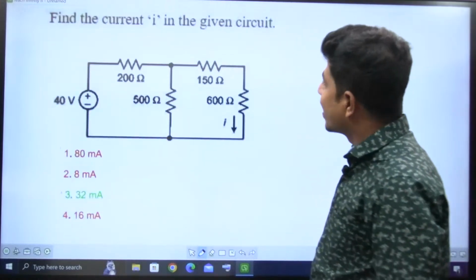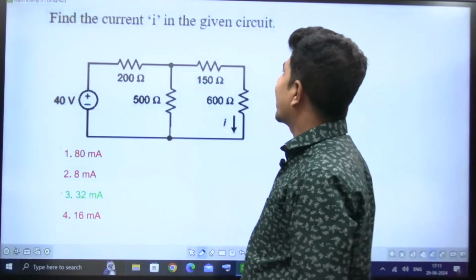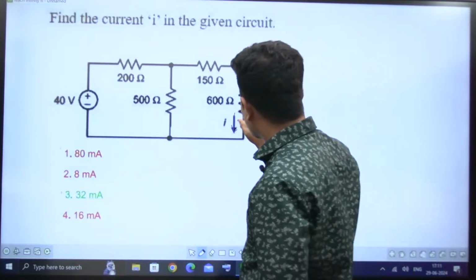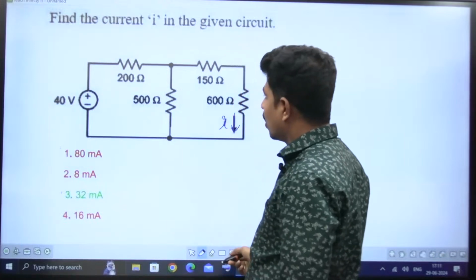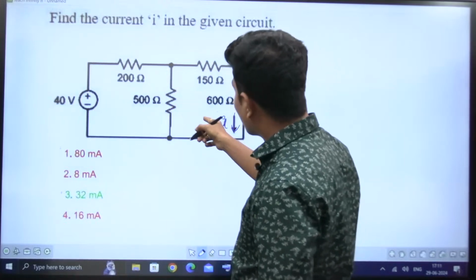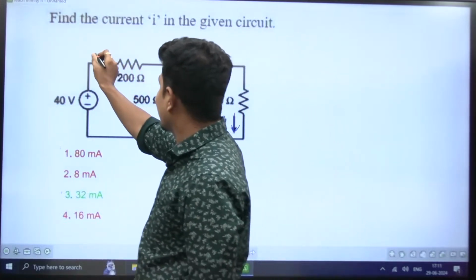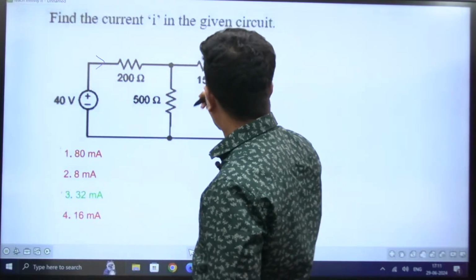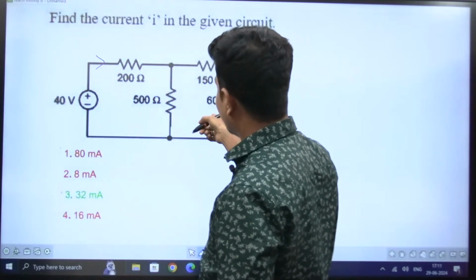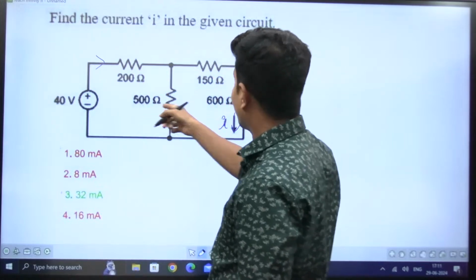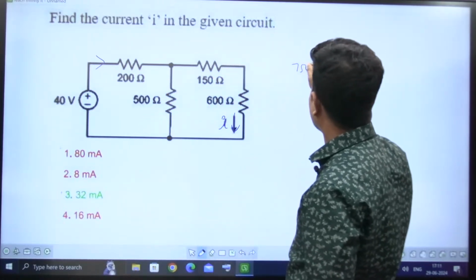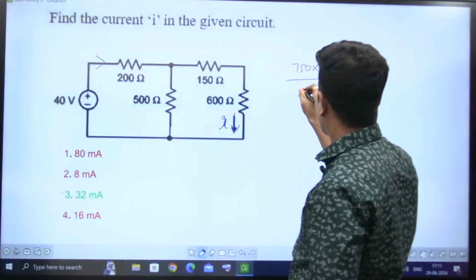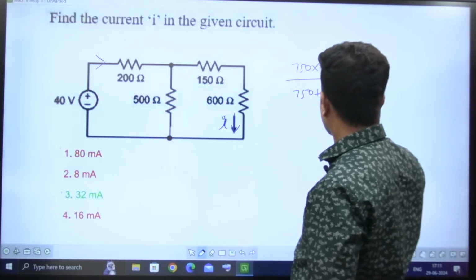Let's go to the next question, that is, find the current I in the given circuit. He is asking the current I in this one. If you observe, to find the current in this one, first of all we must find the total current from here. These two are in series. 600 plus 150 is 750. 750 is in parallel with 500. So 750 in parallel with 500 means 750 into 500 by 750 plus 500.